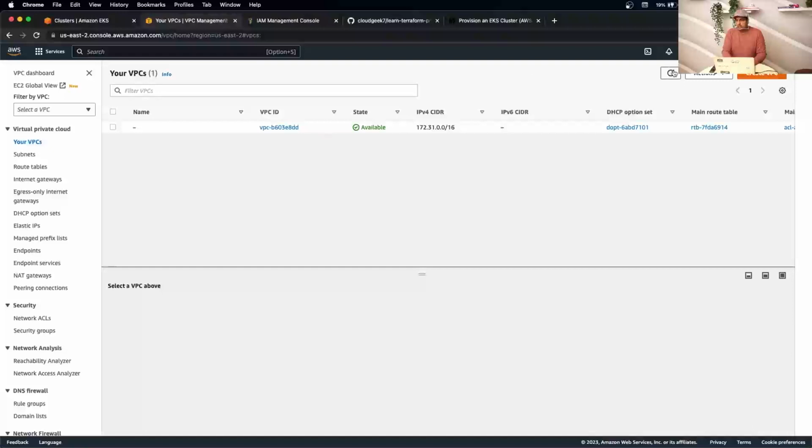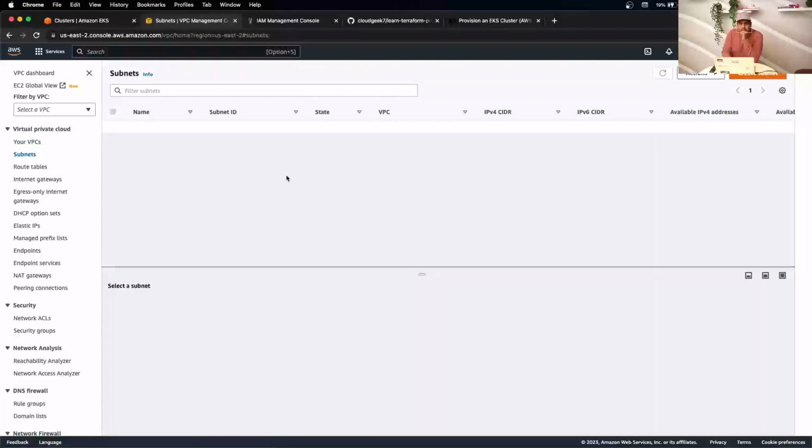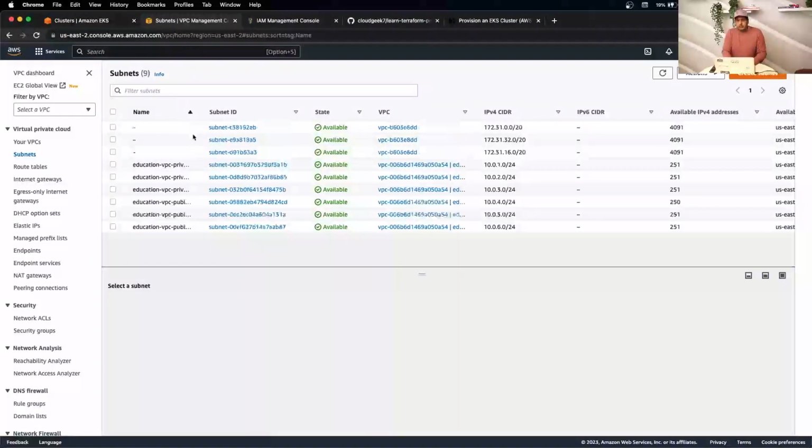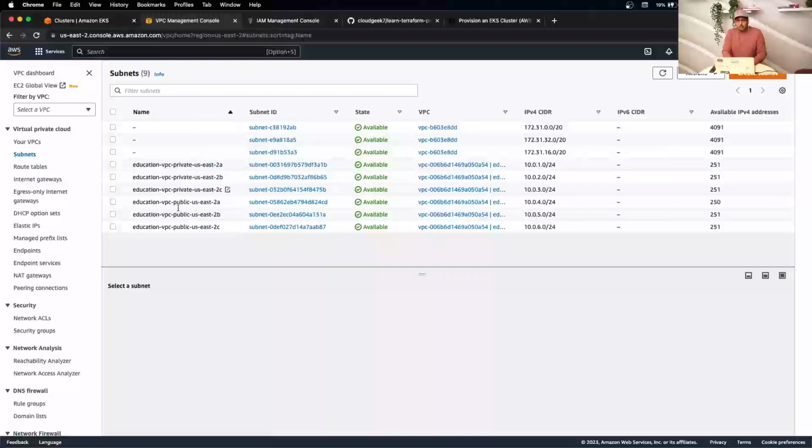Here, if I quickly refresh, you should see the new VPC. There you go, education VPC. And if you go into subnets, you should also be able to see some newly created private and public subnets. There you go. So 3 public and 3 private. This is where we're going to create our EKS cluster.